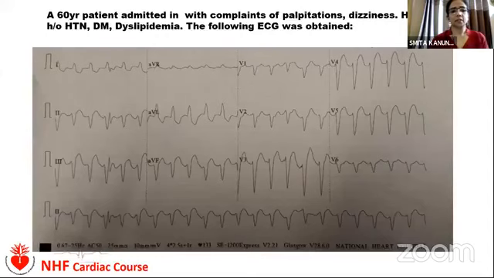Before going to the presentation, let's have a look at this clinical scenario. A 60-year-old patient was admitted in our hospital with the complaints of palpitation and dizziness. He was hypertensive, diabetic, and dyslipidemic, and this was his ECG. At first impression, this ECG shows that the patient has a fast heart rate and his complex is wide. So the first impression is wide complex tachycardia.